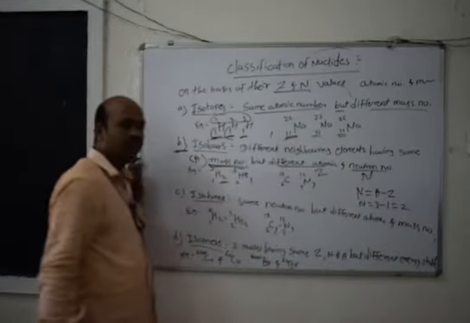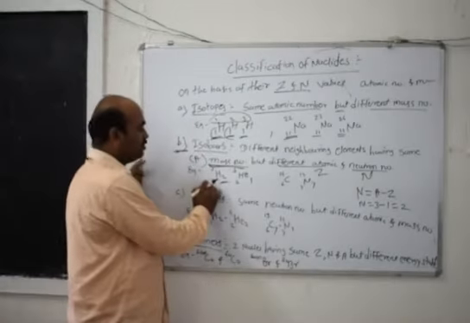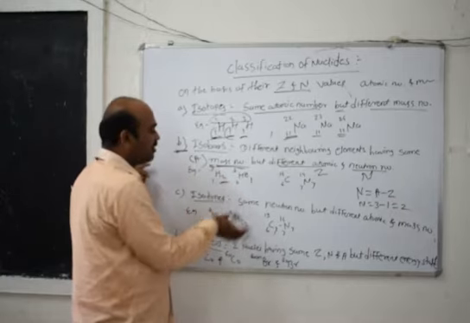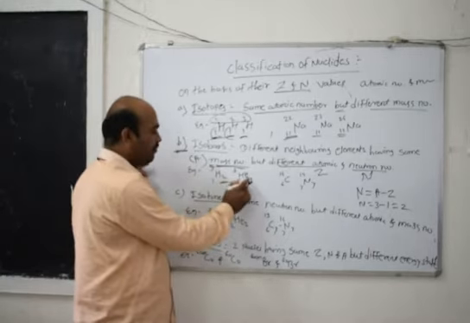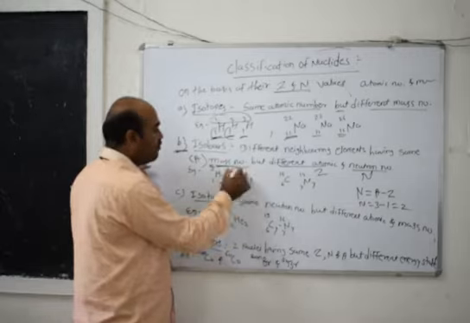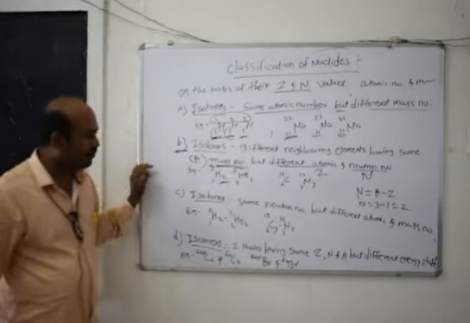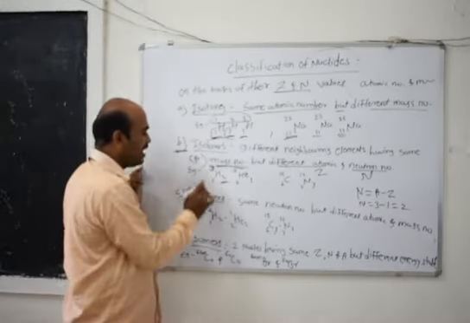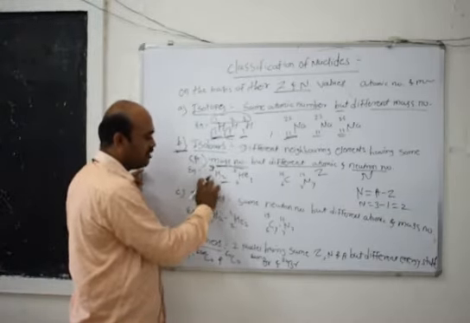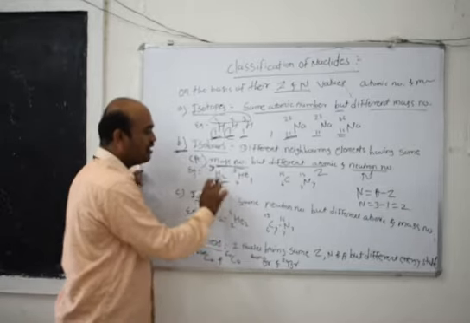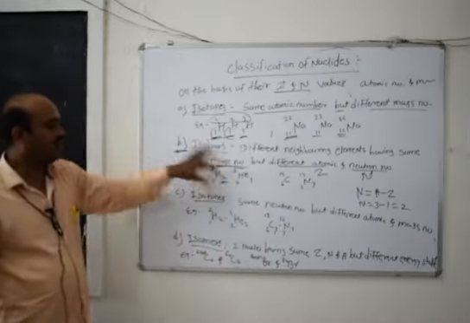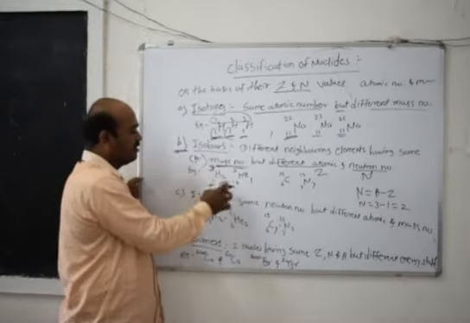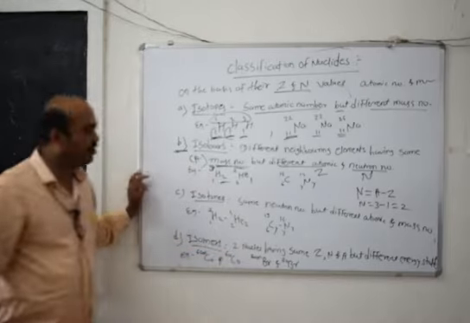Then for the neighboring element helium, the atomic number is 2, the mass number is 3 and the neutron number is 1. The mass number is the same, while the atomic number and neutron number are different, and these are called isobars.